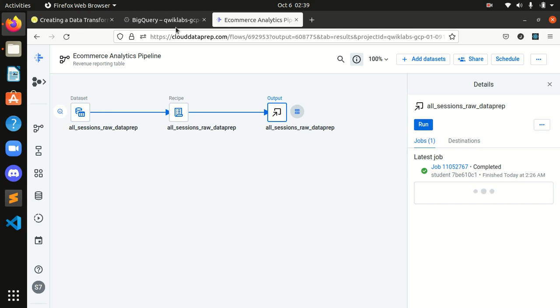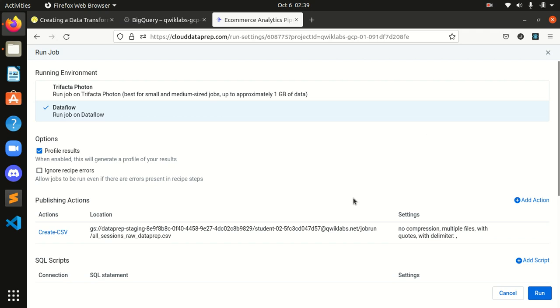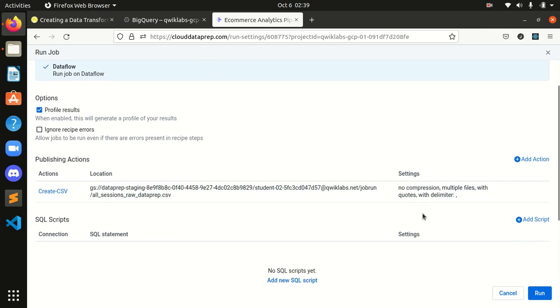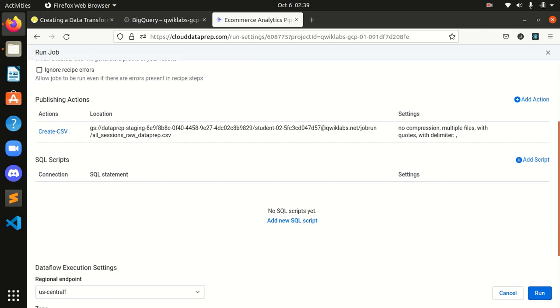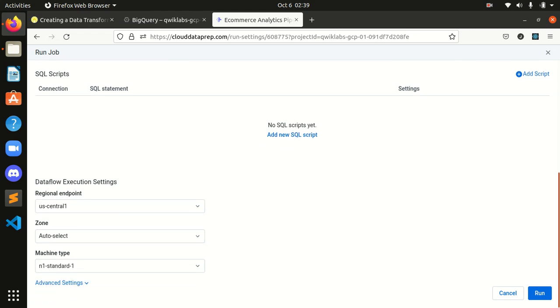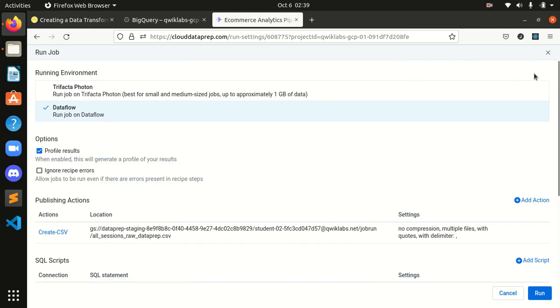Okay, we are over here, and after that I will click run again. Okay, I am clicking run. Over here I have to make some changes.